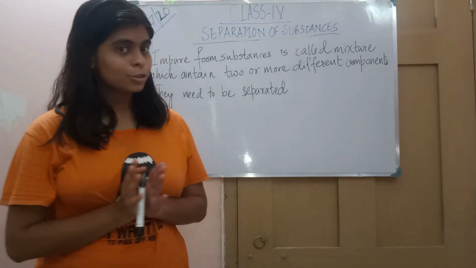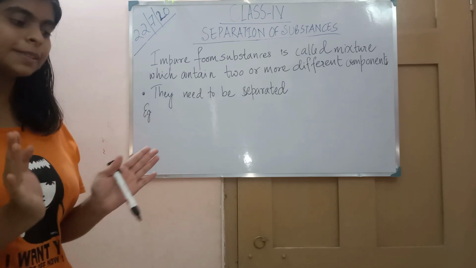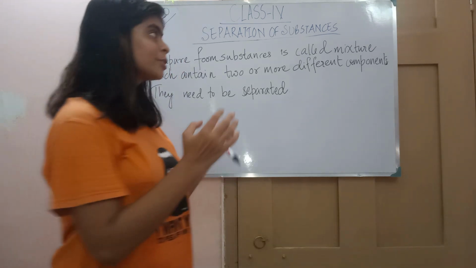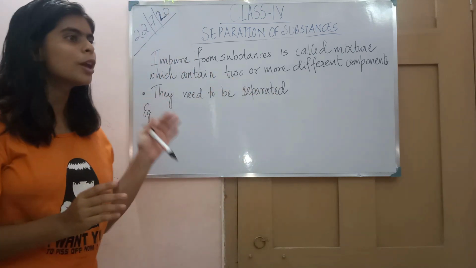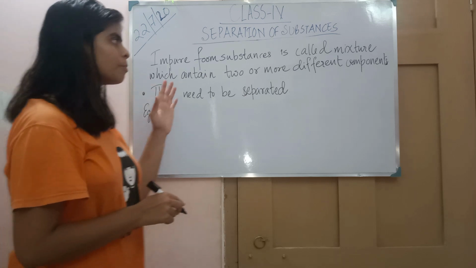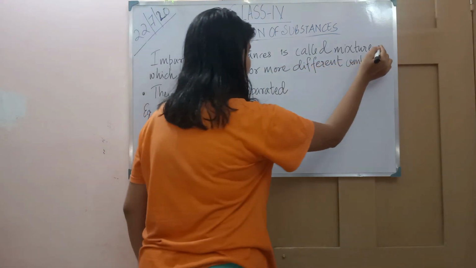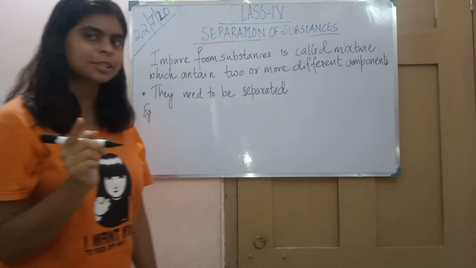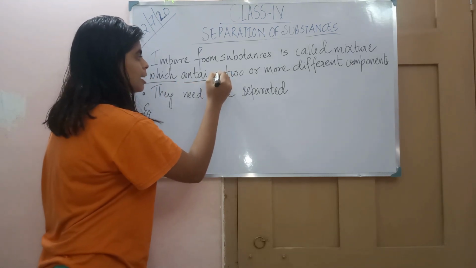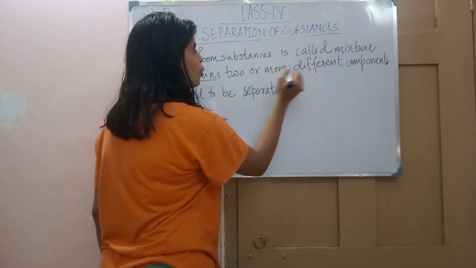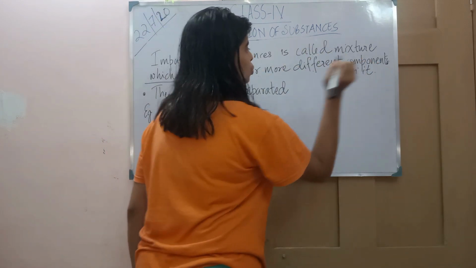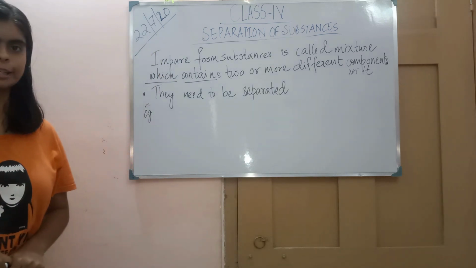So we have understood what is pure form of substances and impure form of substances. Now, since we are talking about the separation of substances, here we will talk about the impure form of substances. Impure form of substances is called a mixture, which contains two or more different components in it.